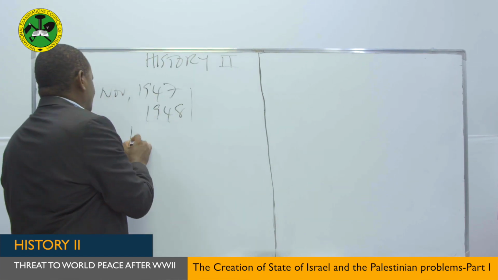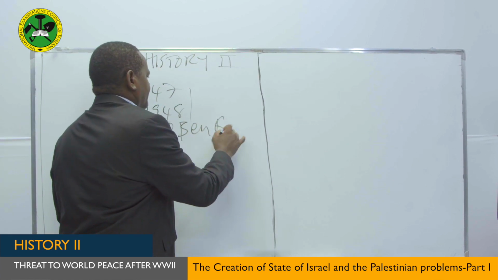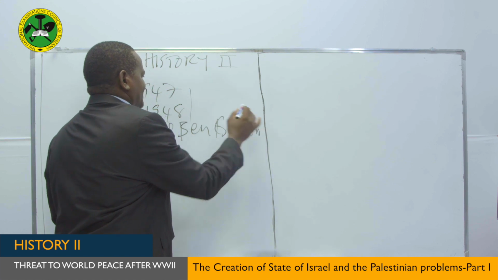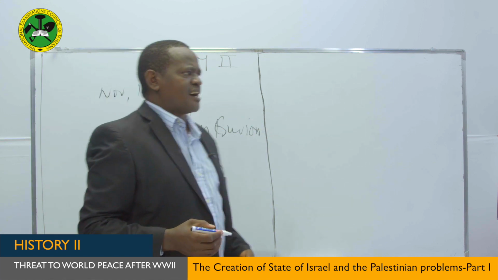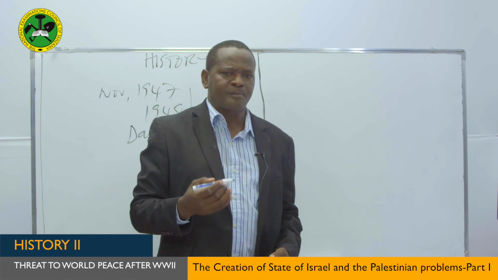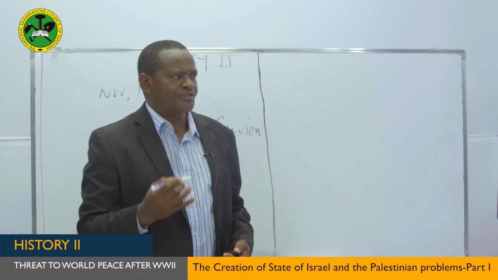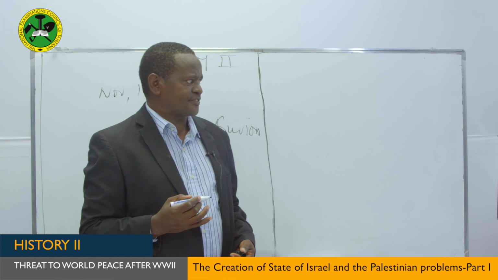The State of Israel was declared by the first Prime Minister of Israel, who was called David Ben-Gurion. This is the man who declared the independence of the State of Israel after the United Nations had agreed to the motion which was brought forward by Britain for the establishment of the State of Israel. In fact, the first nation to recognize the new State of Israel was the United States of America, in a statement made by Harry Truman, the then president of the United States of America.